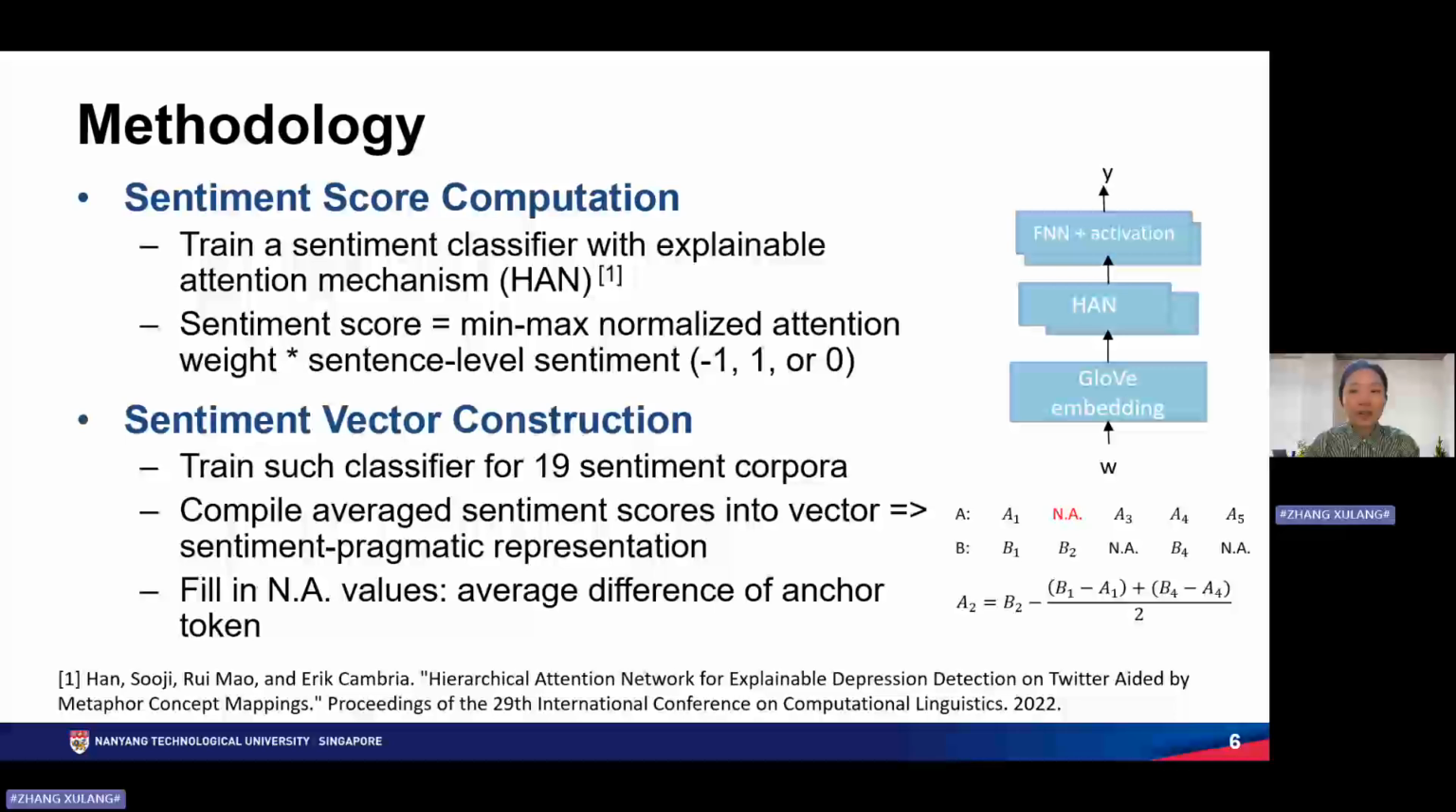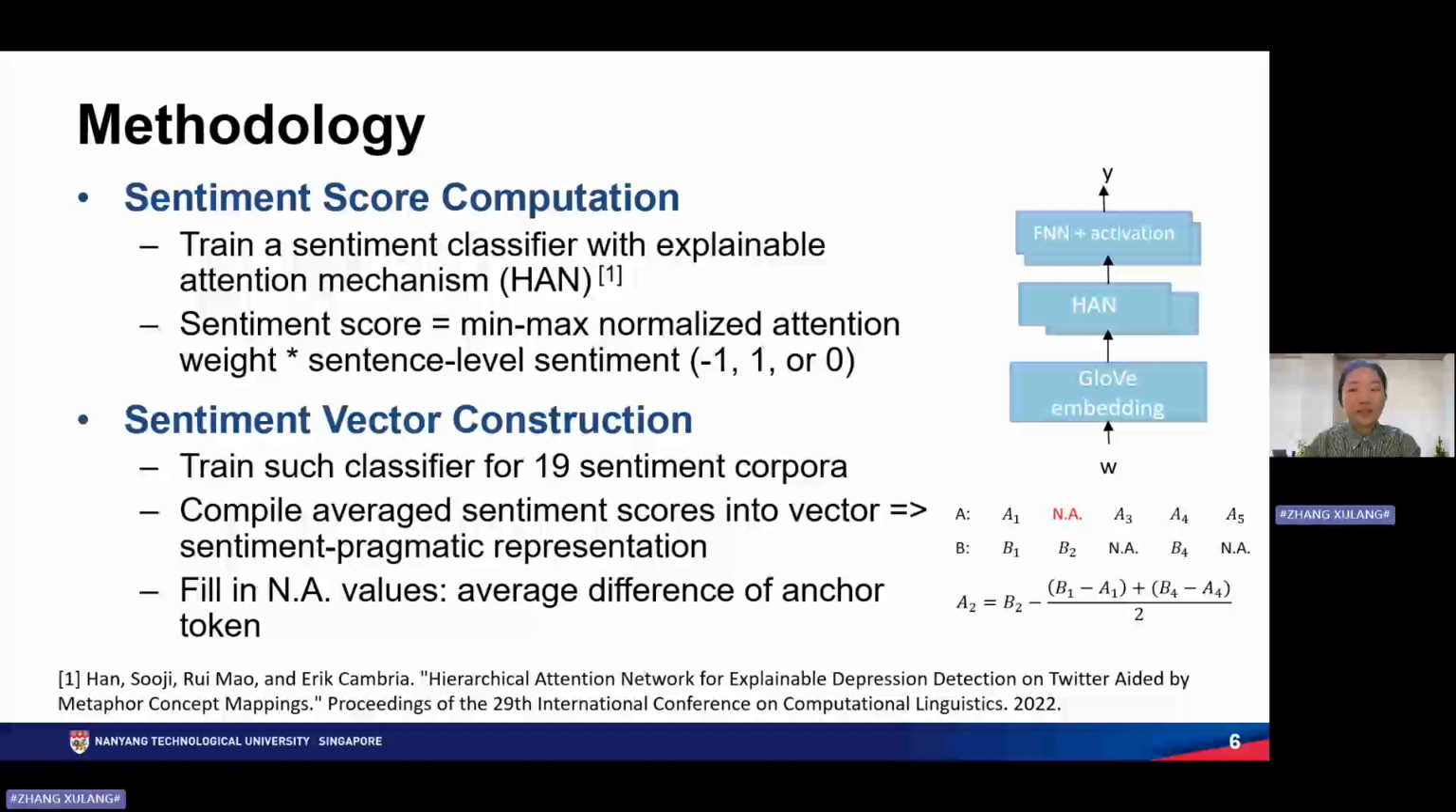After sufficient training, we compute the sentiment score using the training set of the corpus. Given an input instance, the sentiment score of a word is computed as shown in the formula here. And after we traverse the training set, we average all the sentiment scores of the word for however many times it appears in the training set to get its sentiment score in the corpus.